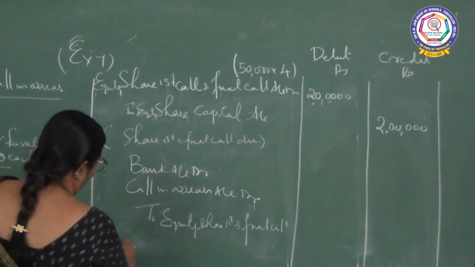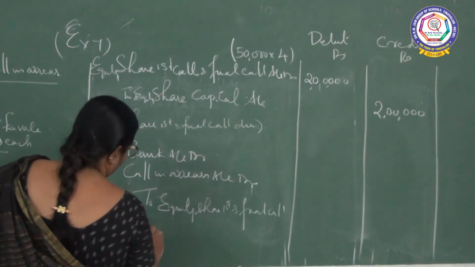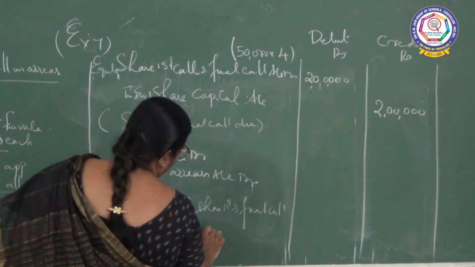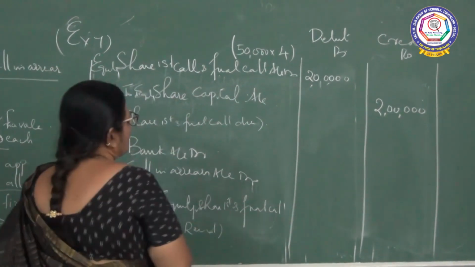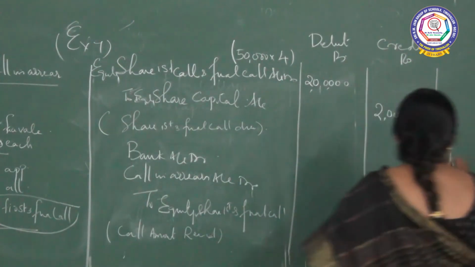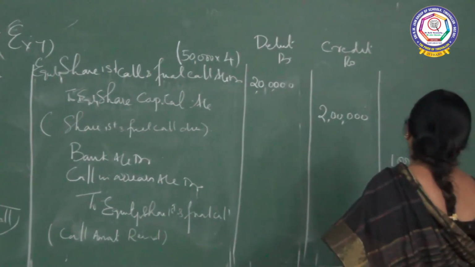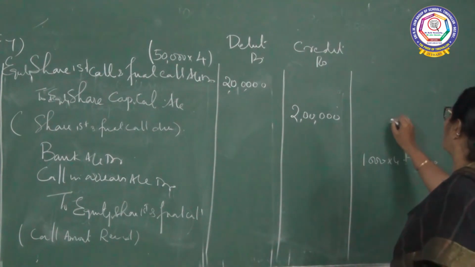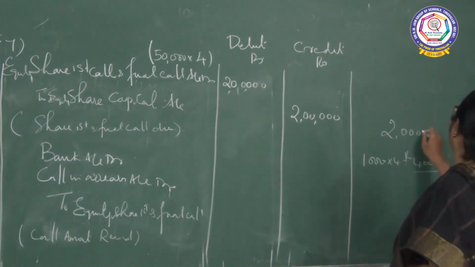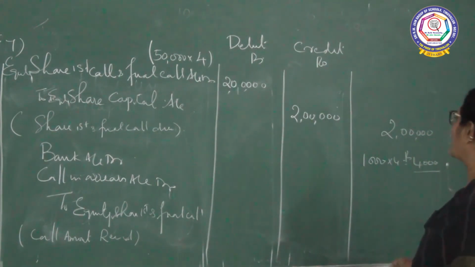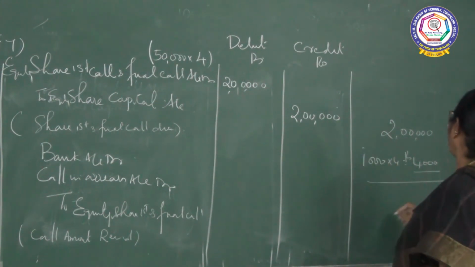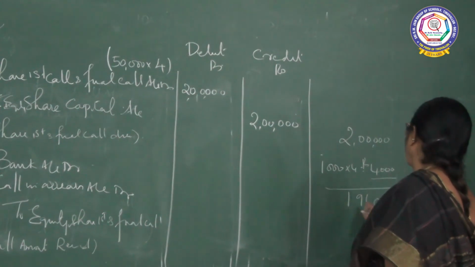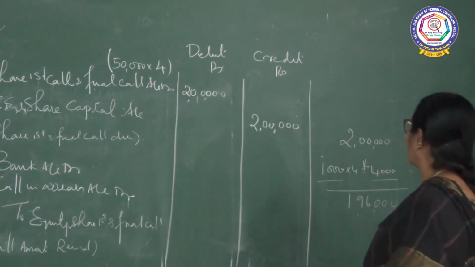Being call amount received. So how much is going in? 1000 into 4, that is 4000. Actually 2 lakhs is supposed to go, but 4000 less you have deposited. So 2 lakhs minus 4,000 is 1 lakh 96,000. One shareholder has not paid the call amount.